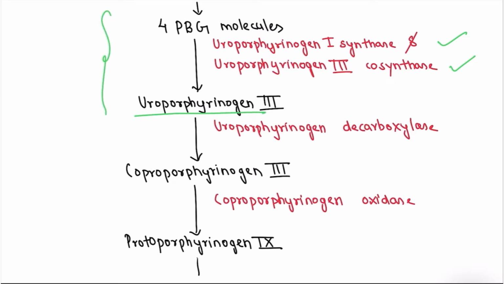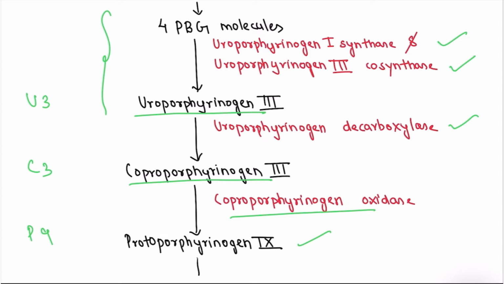The next step consists of an enzyme that is uroporphyrinogen decarboxylase. The product that is formed is coproporphyrinogen 3. You can remember this step by U3 and this step by C3 and this step by P9. The coproporphyrinogen 3 in presence of enzyme coproporphyrinogen oxidase gets converted into protoporphyrinogen 9.